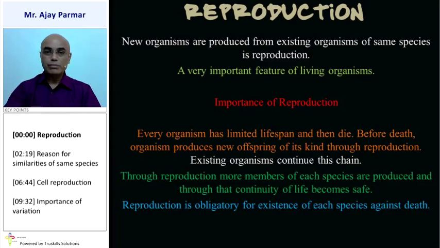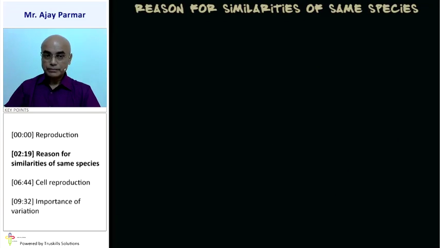Reproduction is extremely obligatory, compulsory, for the existence of each and every species against death. If reproduction does not take place, then a particular kind of species will cease to survive, and that species will come to an end on this earth. That is why reproduction is necessary.